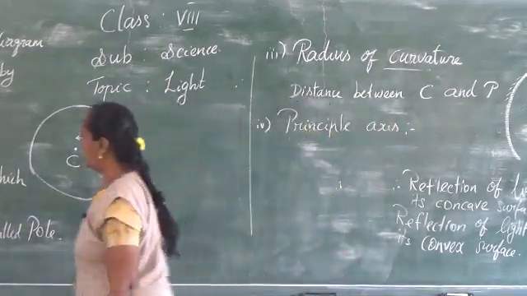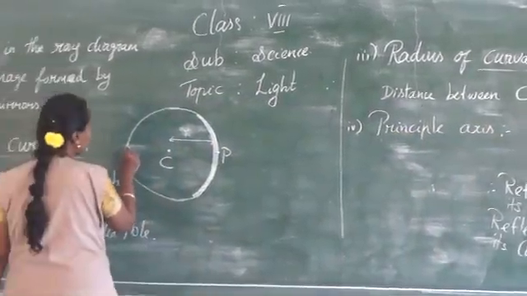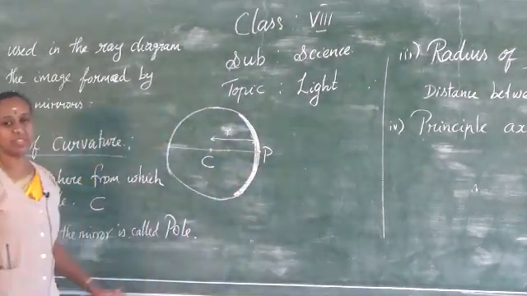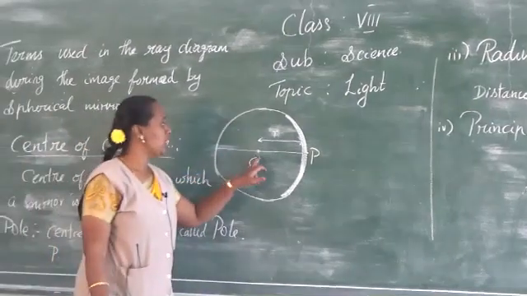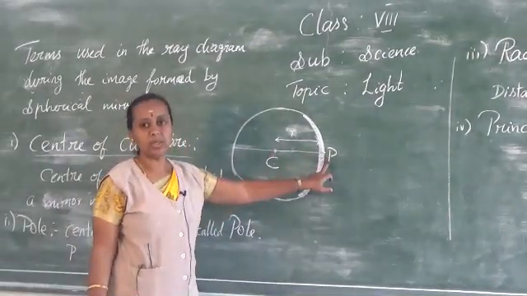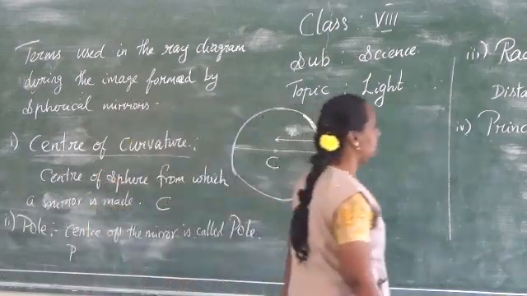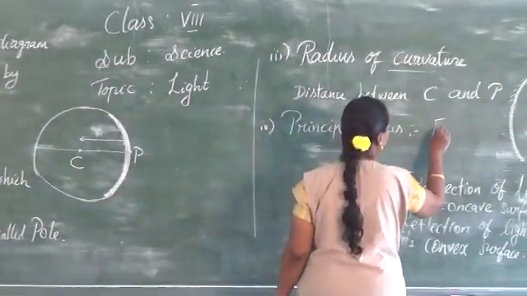Here you can see a line joining center of curvature and the pole. It is an imaginary line. So a line joining the center of curvature and the pole is called as principal axis, and it is denoted by the letter capital F.